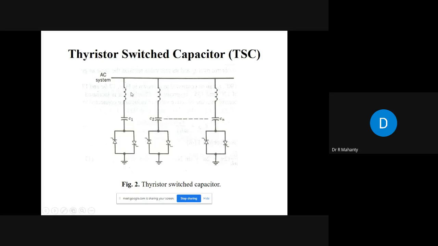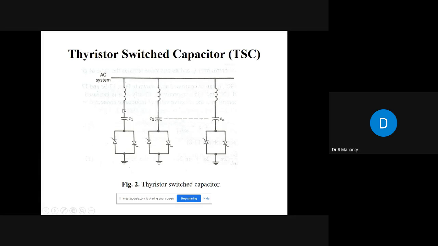These inductors have nothing to do with reactive power compensation. These inductors will take care of the current during the switch ons and switch offs if you have not been able to detect the zero voltage condition exactly, because of which a small current is flowing in the circuit. So is this clear to you that depending upon the reactive power that you require, you go on turning the capacitors on one by one.